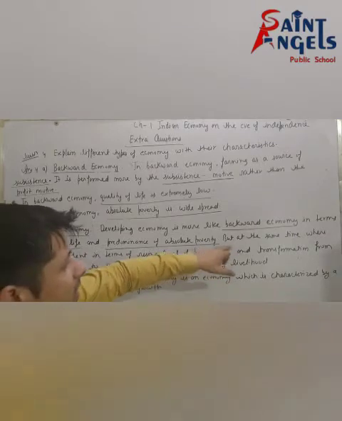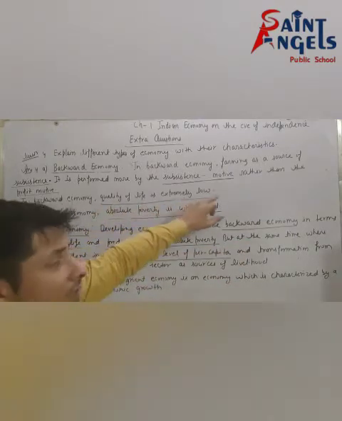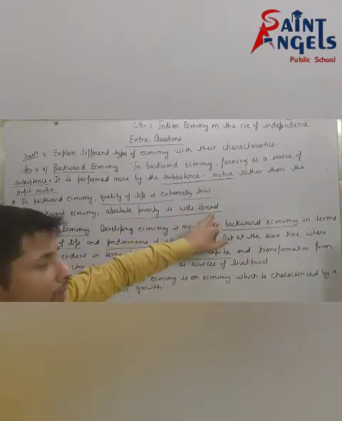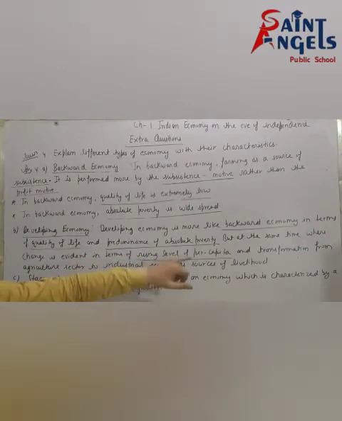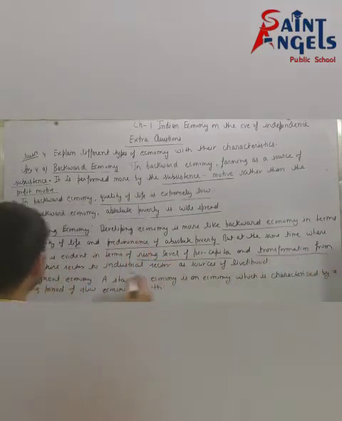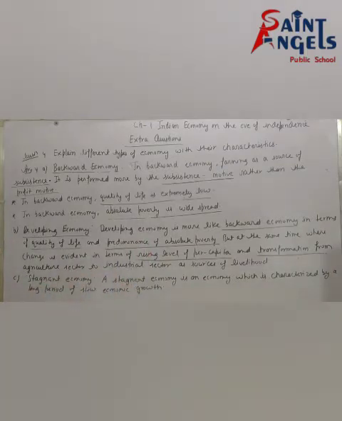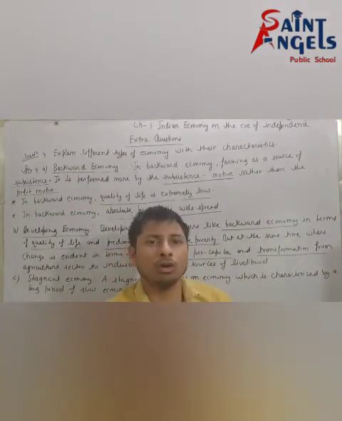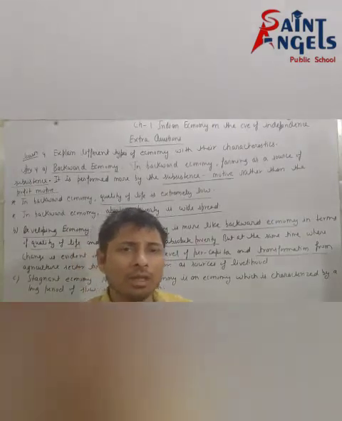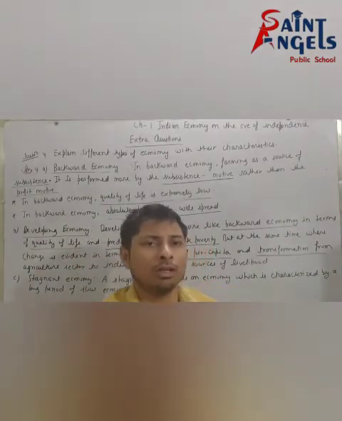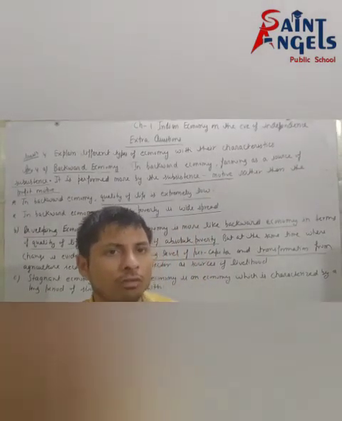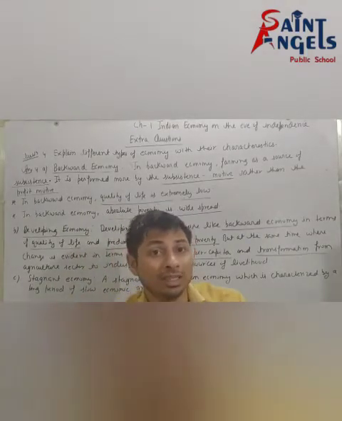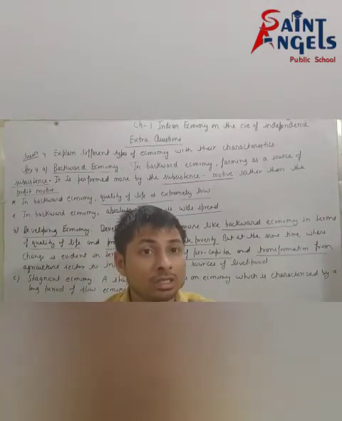Means at the same time, when quality of life is extremely low and absolute poverty is widespread, at that time change is evident in terms of rising per capita income and transformation from the agriculture sector to the industrial sector as a source of livelihood. So always remember, in a developing economy, first of all, how will you explain a developing economy? A developing economy is more like a backward economy in terms of the quality of life and predominance of absolute poverty, but at the same time, per capita income is rising.